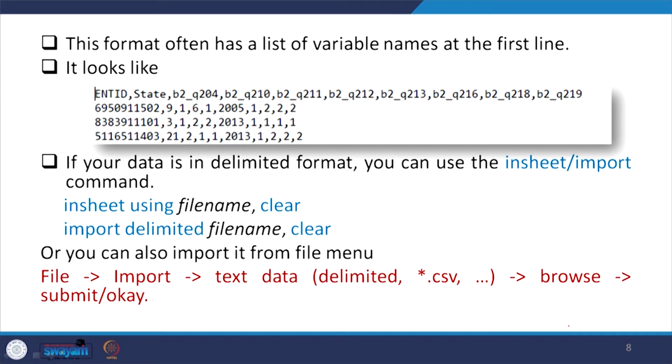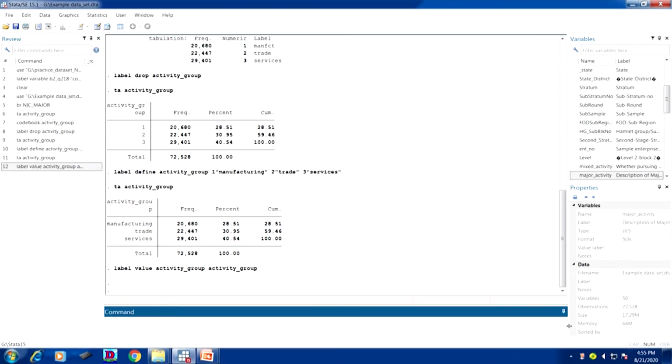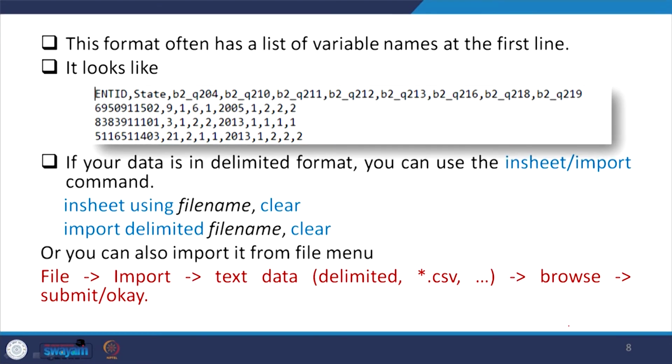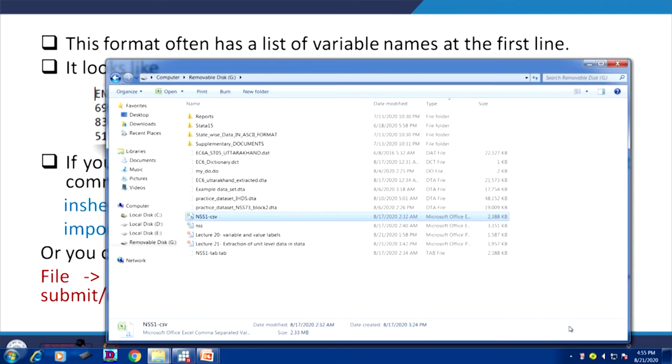If the data is in CSV, then you can extract it, but if it is not in CSV, like our original data, which is in DAT file, then the infix command is used to open it. So this one is our data. If I use the CSV extension, you can use the command.